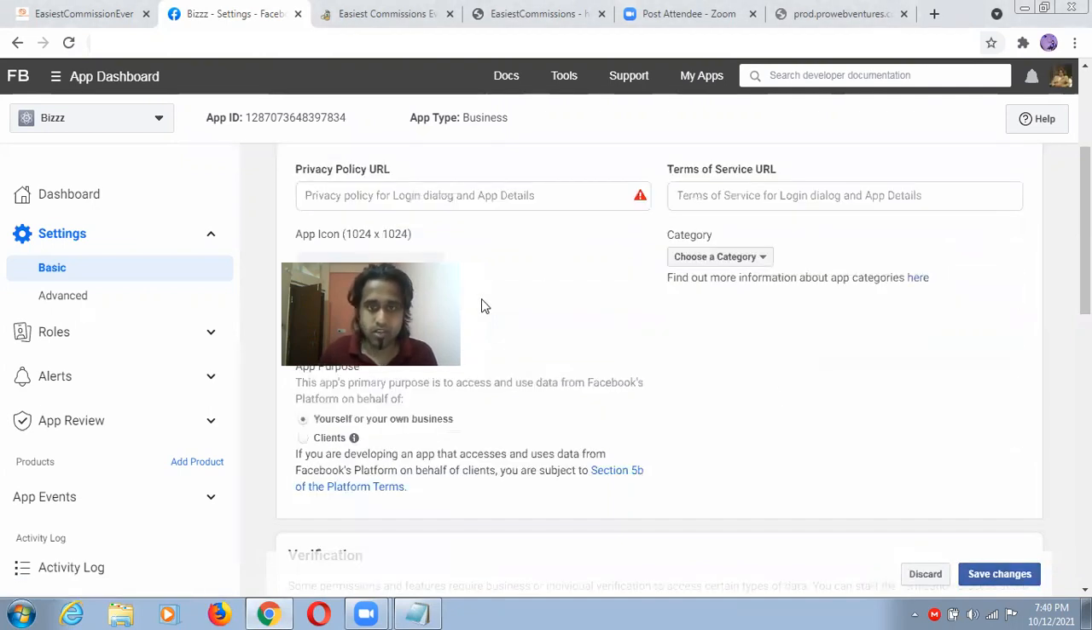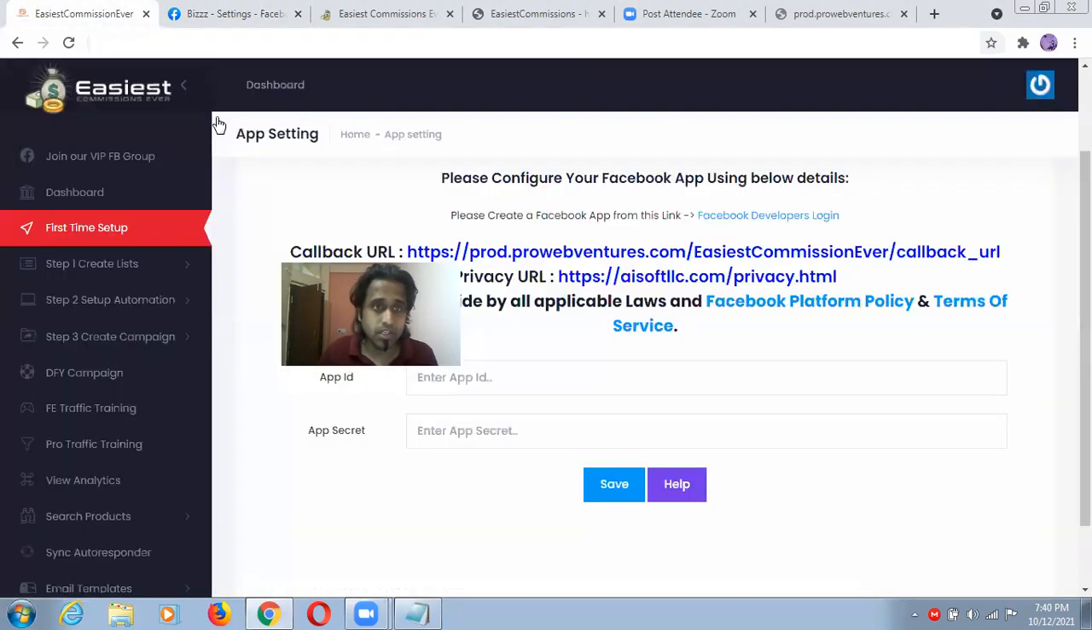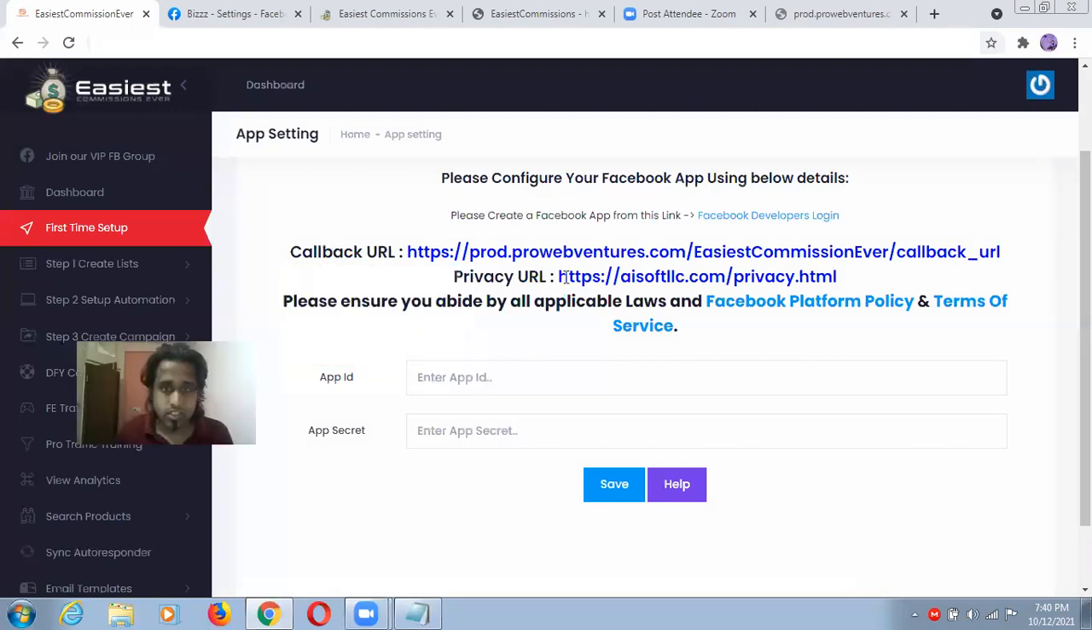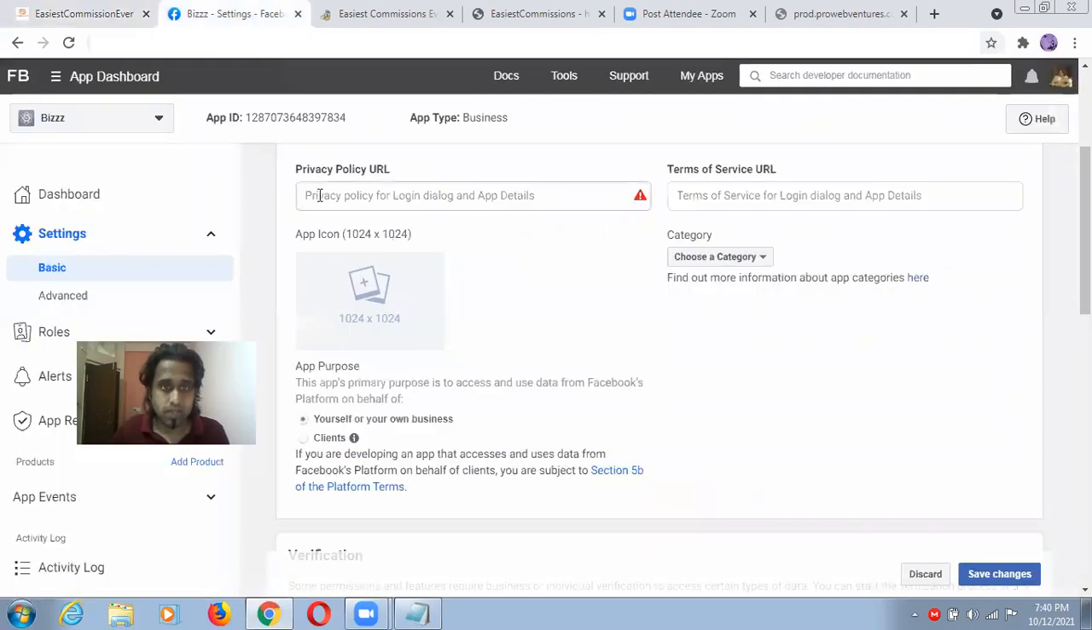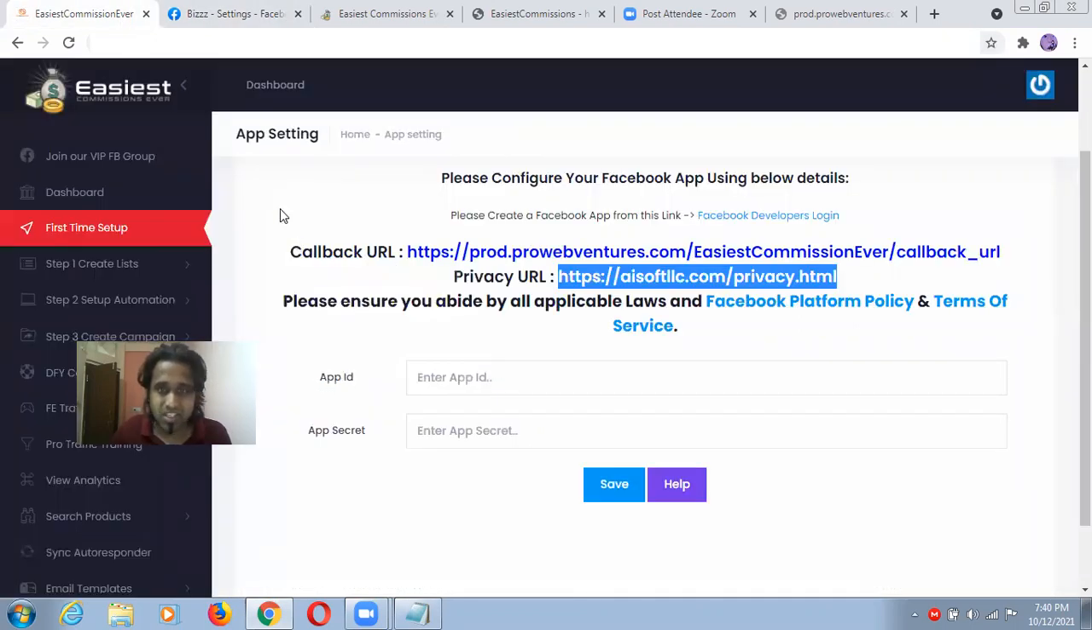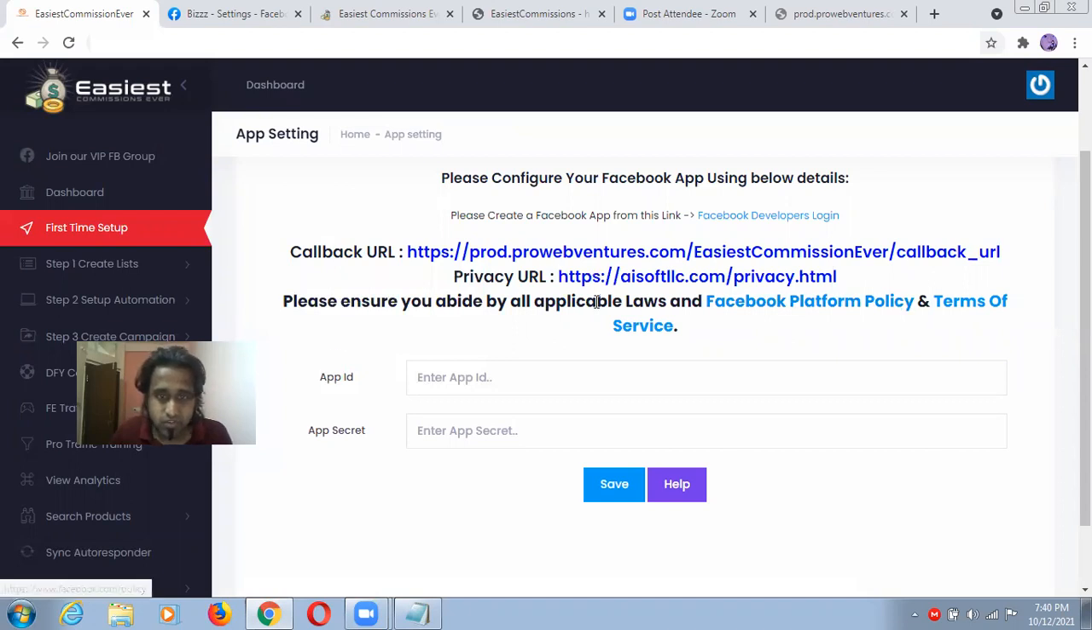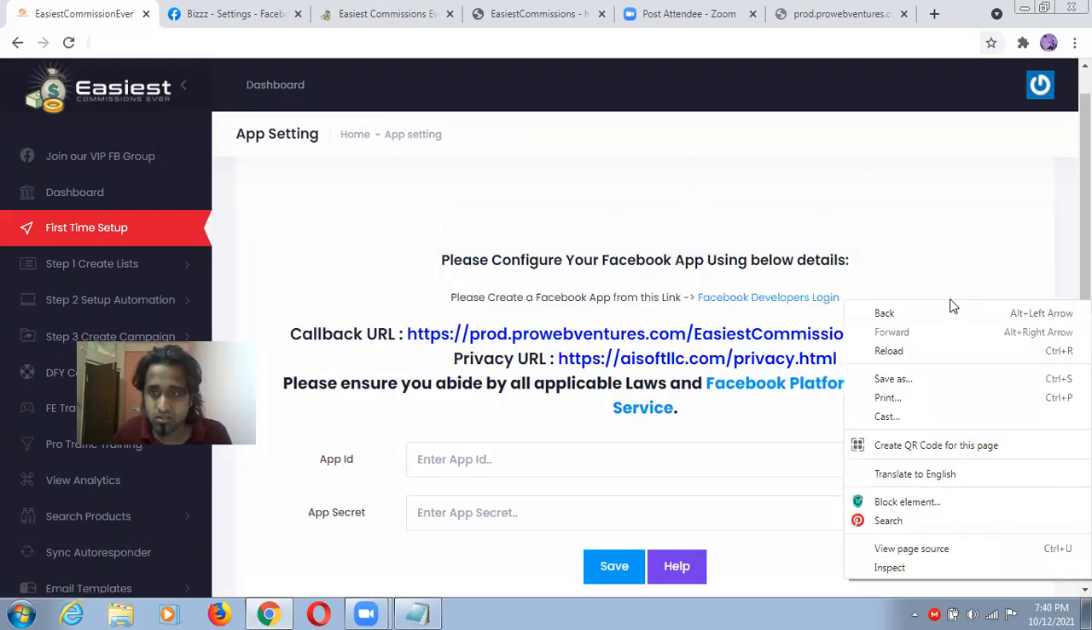Terms of service, privacy policy URL. So come here. Okay, this is the privacy policy URL, guys. Copy this privacy policy URL and paste it here. Terms of service URL. Too many different things, guys. Here. Okay, terms of service. See, please ensure these things and all.